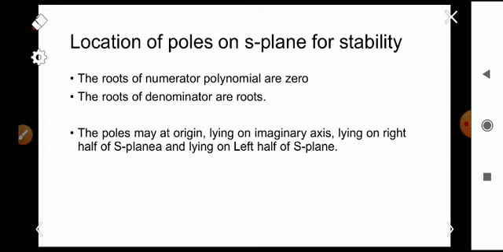Next we are moving to the location of poles on the S-plane for stability. By observing the location of poles in the S-plane, we can say whether the system is stable or not.